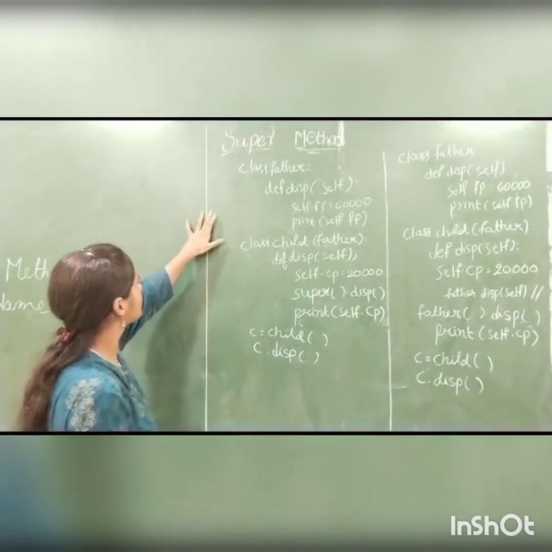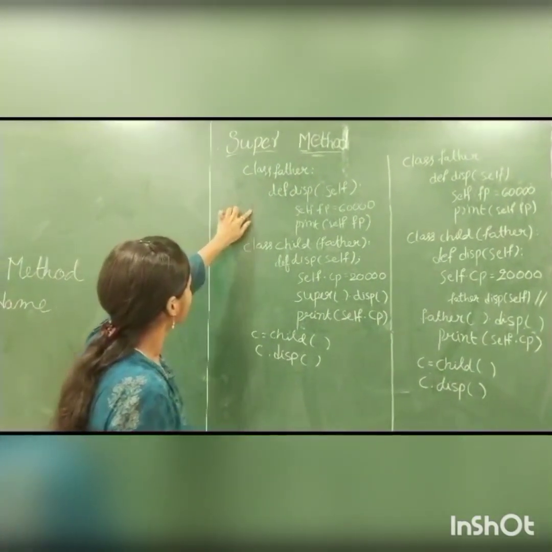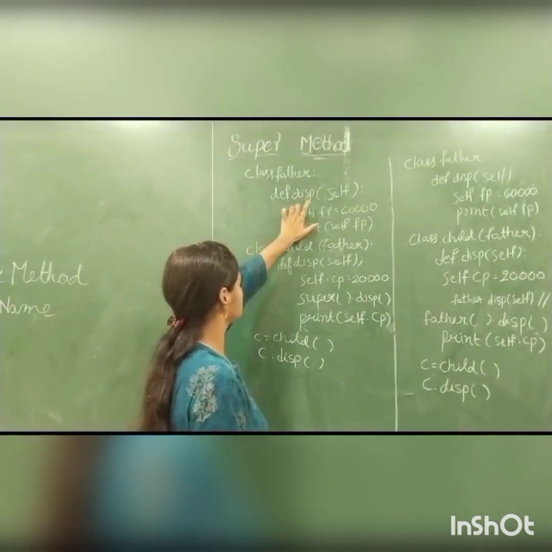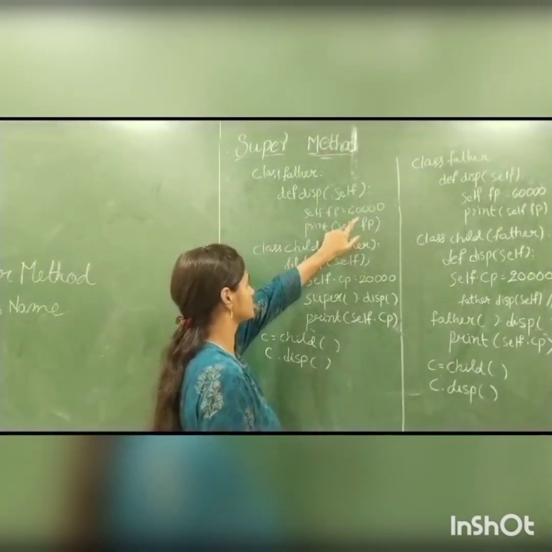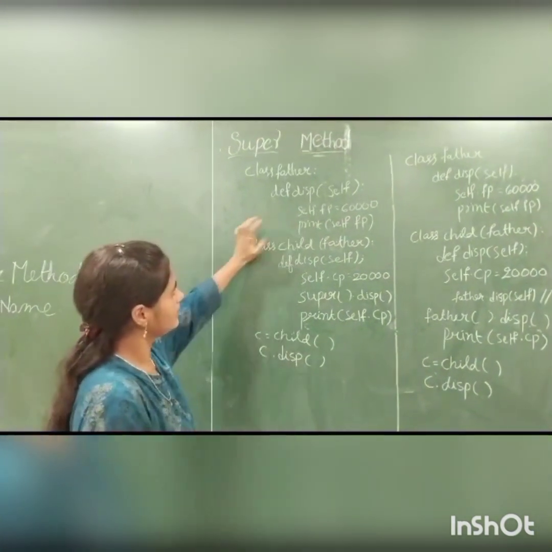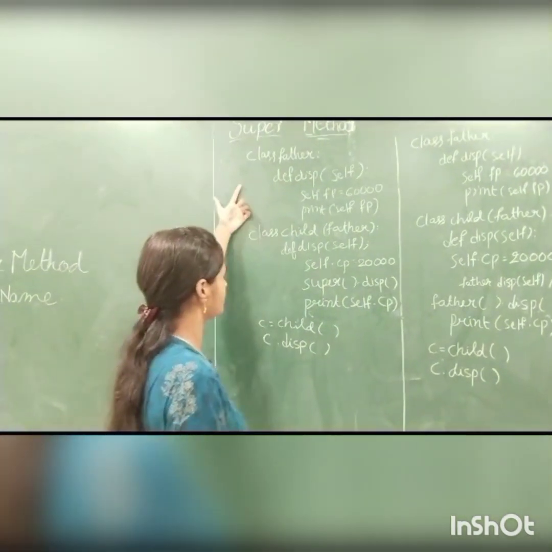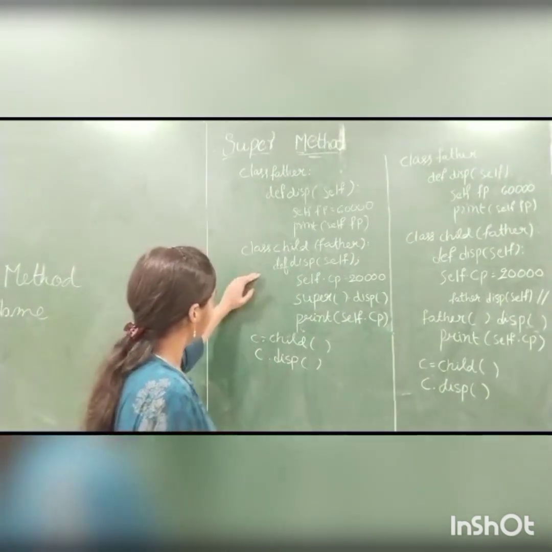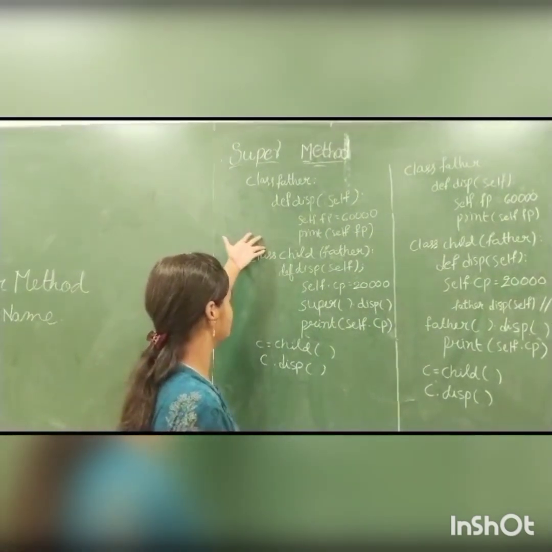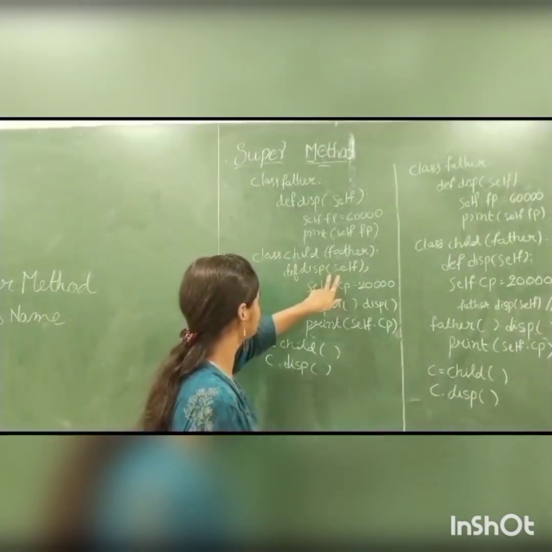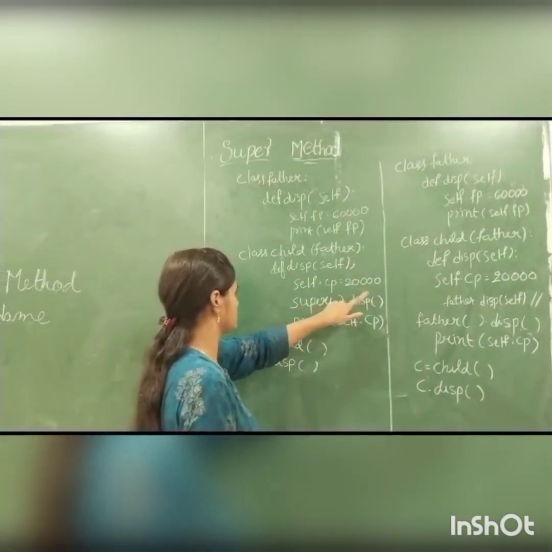Now I am going to explain the super method. First I created a class for the father. Again I created a function with parameter self. Now I created the attribute self.fp equals 60,000 and printed the attribute. Again I created the class for the child which is inherited from the parent class. I created the function, same as in the parent class, with parameter self. I created the attribute self.cp equals 20,000.